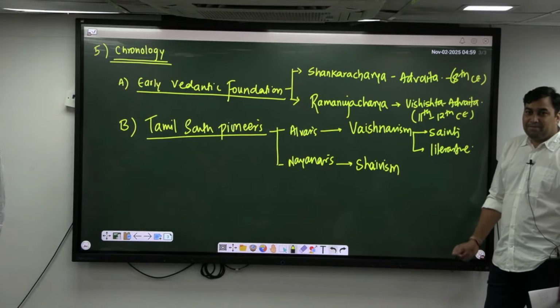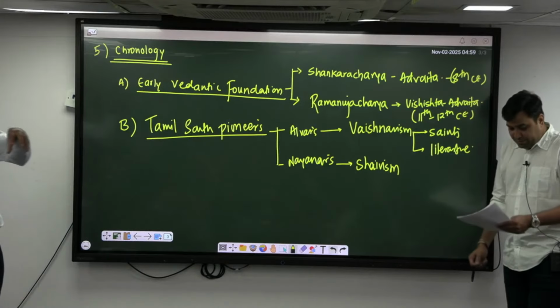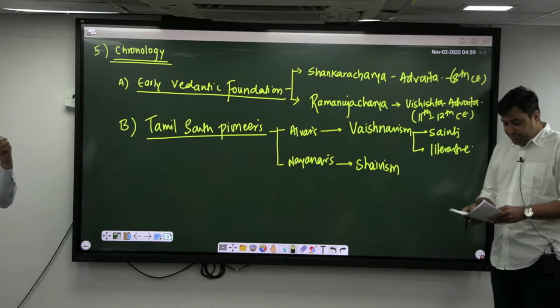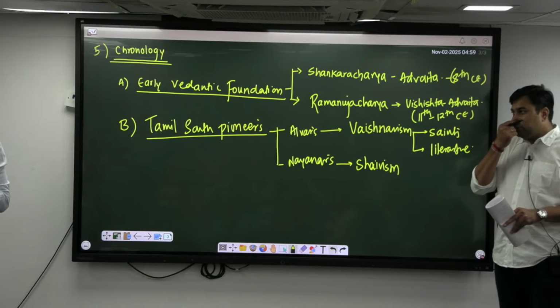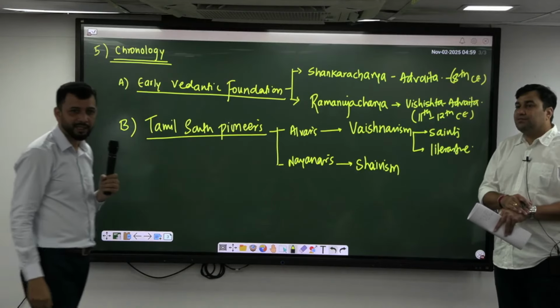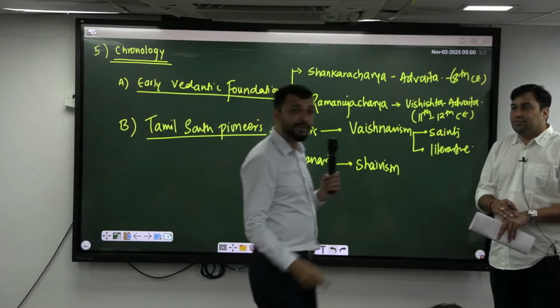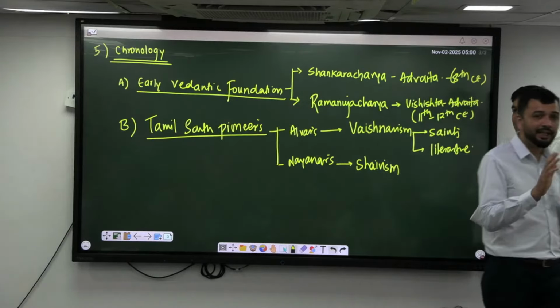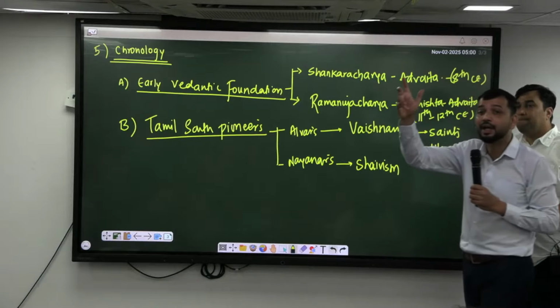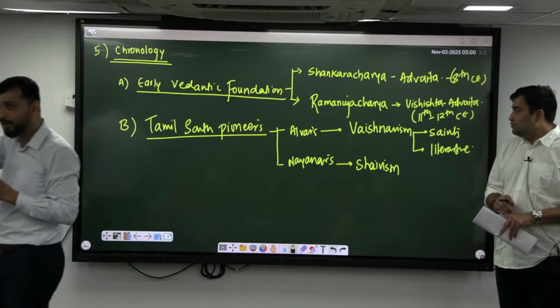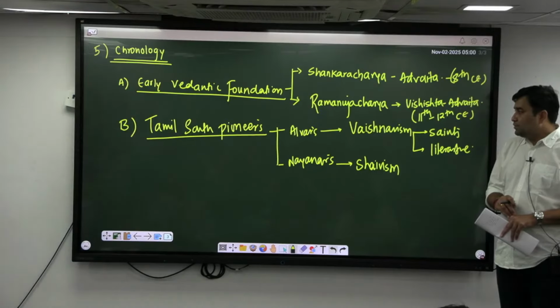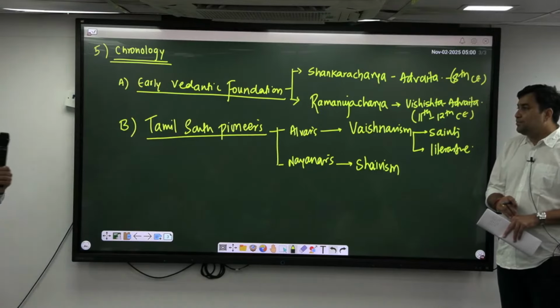You should know about the female saints, because within the whole devotion movement only a few female saints came. One is Andal, then Akka Mahadevi from Karnataka, then Mirabai from Rajasthan, then Lalleshwari or Lal Ded from Kashmir. These are the four major women saints in the Bhakti movement that you should have a special focus upon. Whose God they worshipped, and what way they approached it.